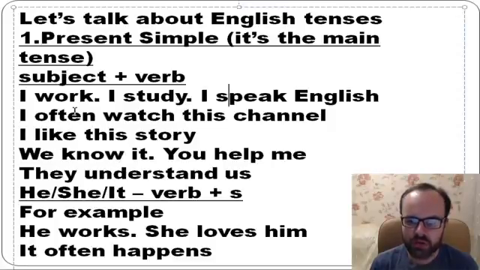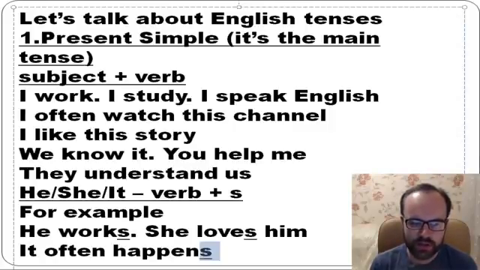You need to remember one rule. If you have he, she, it, you add s. So you put s after a verb. For example, look: he works. She loves him. Don't forget to put s if it's he, she, or it. It often happens. It's very important.